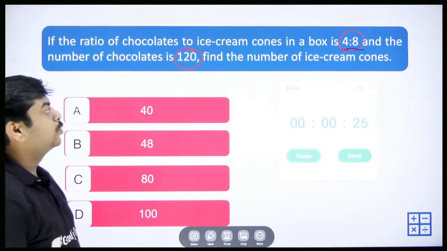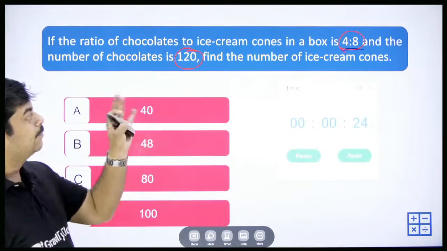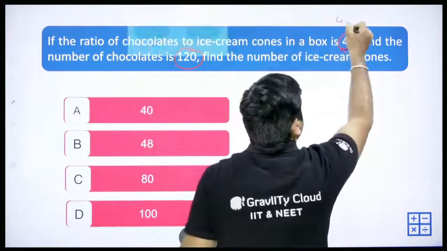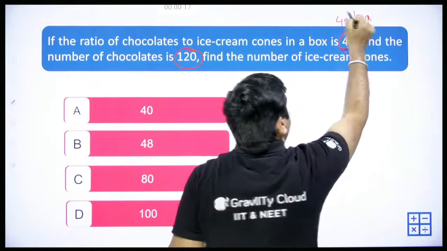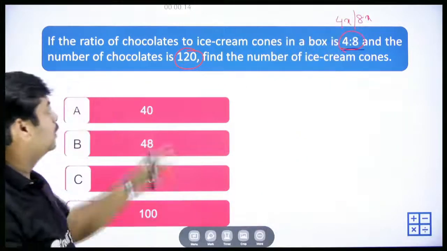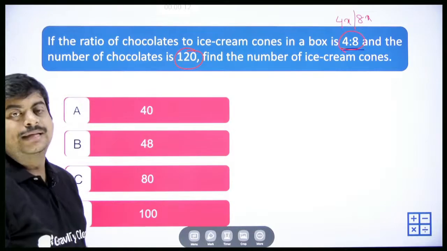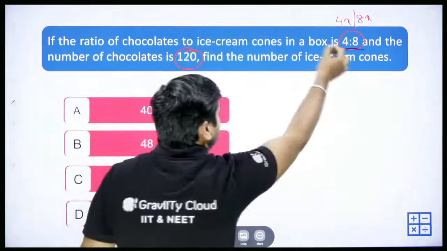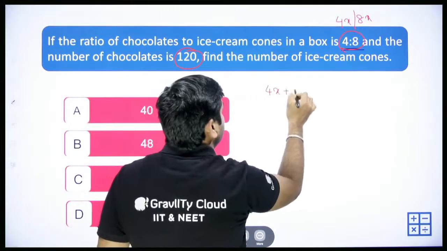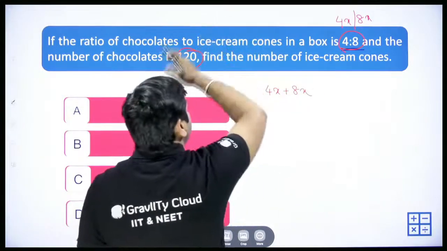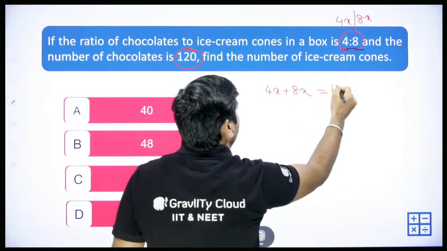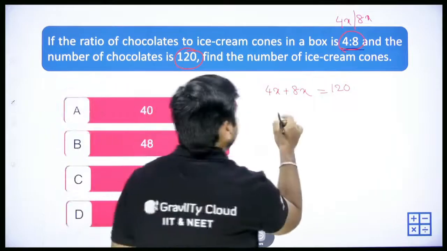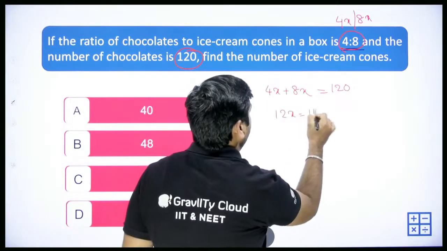If the ratio of chocolates to ice cream cones in a box is 4:8, in the same way we take this as 4x and this one as 8x. So 4x plus 8x, the total count, will be equal to 120, right? So let's see that. 4x plus 8x, the total chocolates and ice cream cones, should be equal to 120. 4 plus 8 is 12. 12x is equal to 120.